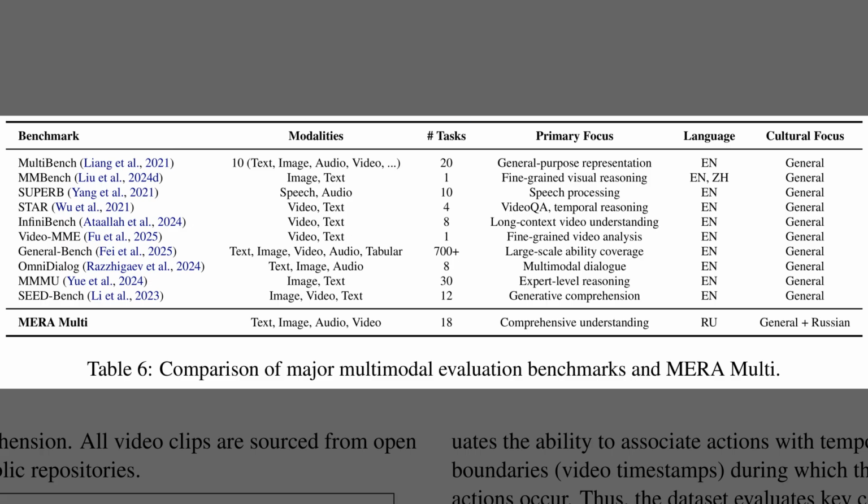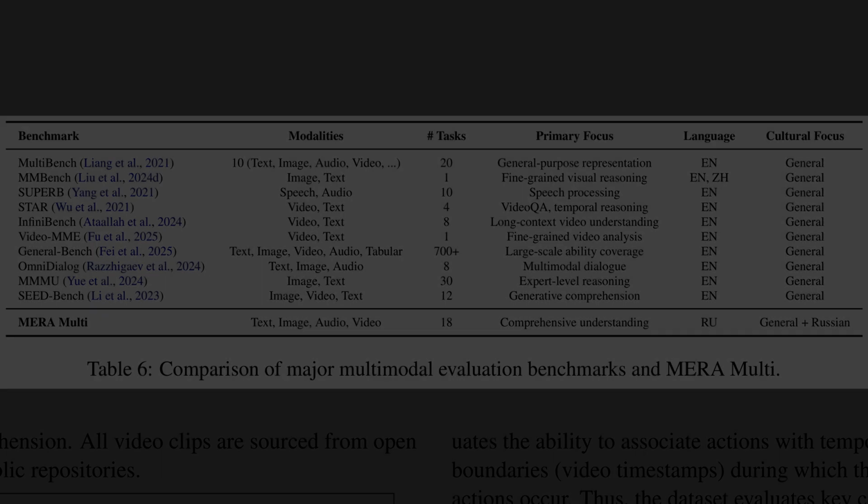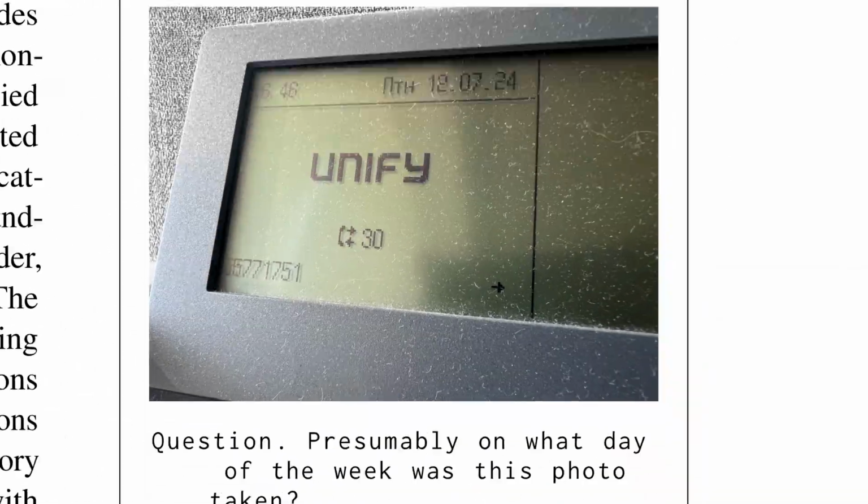Table 6 puts MERA Multi in context by lining it up against the major multimodal benchmarks that came before it. The table shows that most existing suites target English and focus on specific skills like speech processing or fine-grained visual reasoning, which leaves many languages uncovered. MERA Multi instead supports text, image, audio, and video together, with 18 tasks aimed at comprehensive understanding. Crucially, it is the only benchmark here centered on Russian language and culture, so it fills a clear gap rather than duplicating prior work.